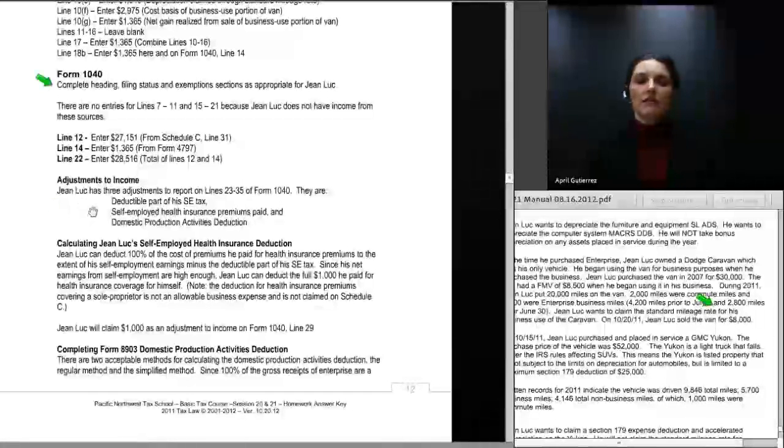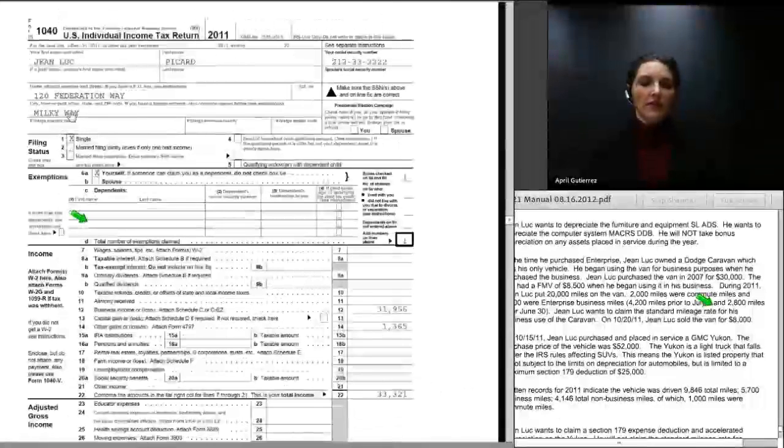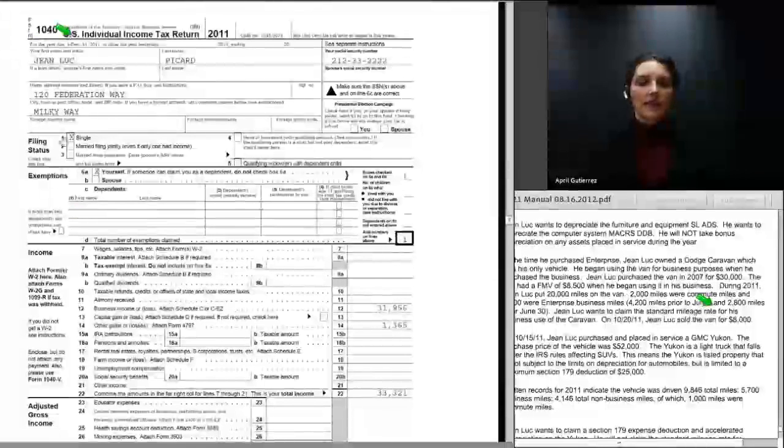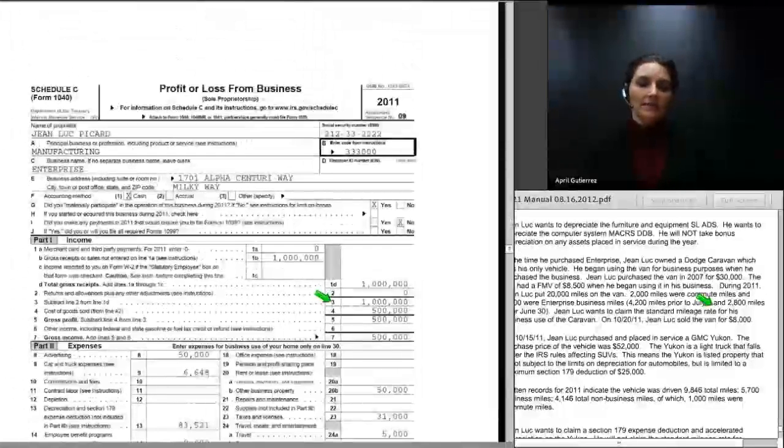Jean-Luc, on his Form 1040, is allowed a variety of adjustment items. The first one is that he will be able to claim a deduction for part of his self-employment tax. He will also be able to claim a deduction for self-employed health insurance premiums that he paid, and he is allowed to claim a domestic production activities deduction. We will show you how to compute all of those. And here is Jean-Luc's 1040 form. We begin up at the top by entering a filing status of single. And on line 12, we've entered the profit from his business, but we do need to show you how we calculated that. So let's head to the Schedule C.